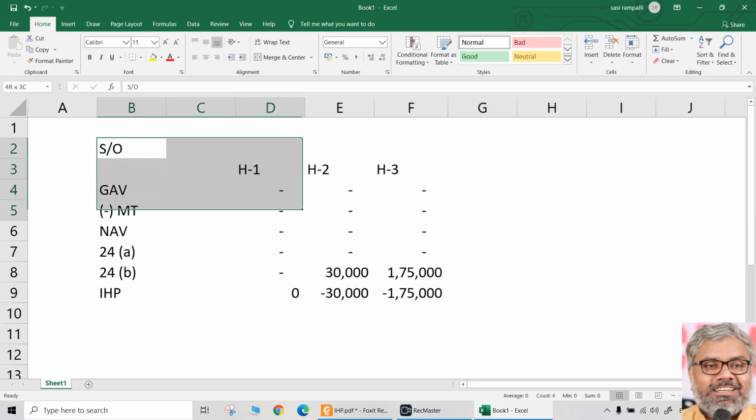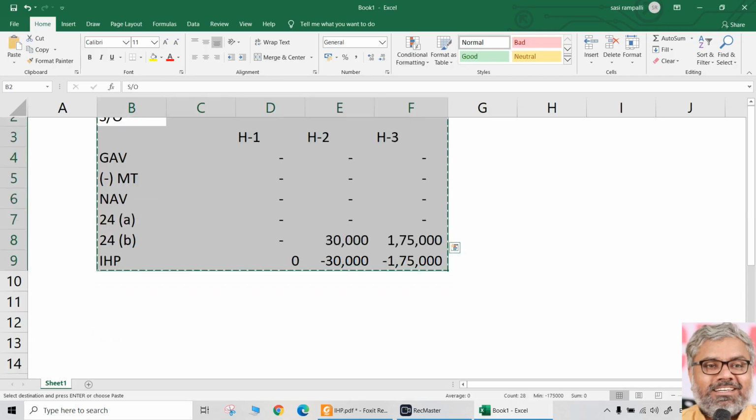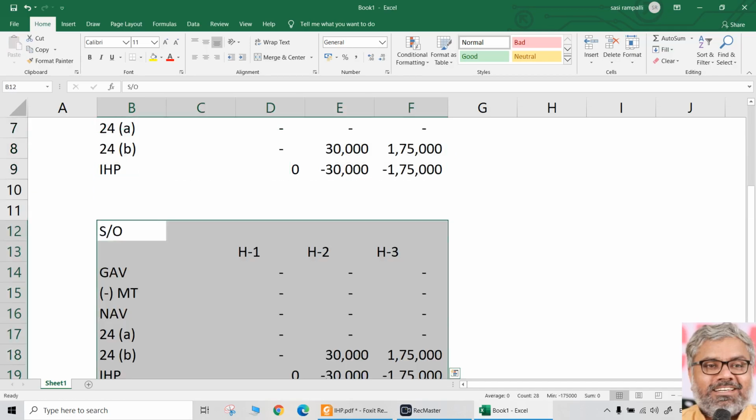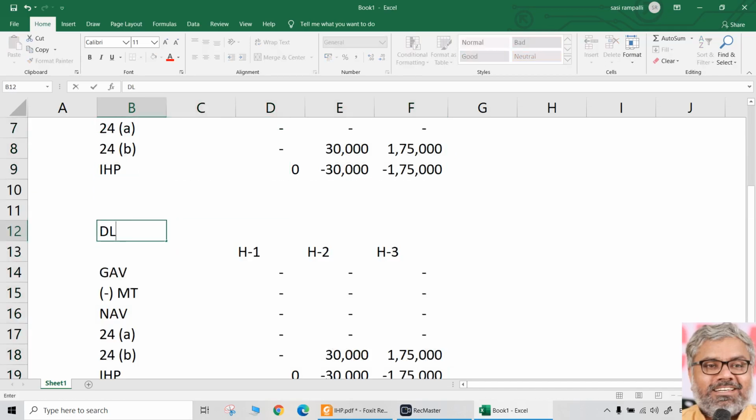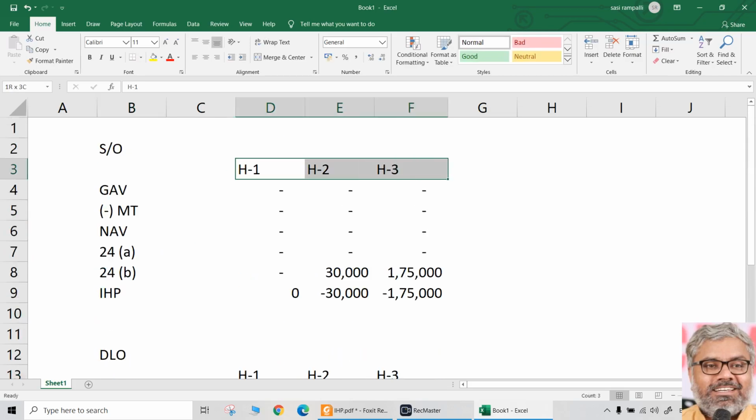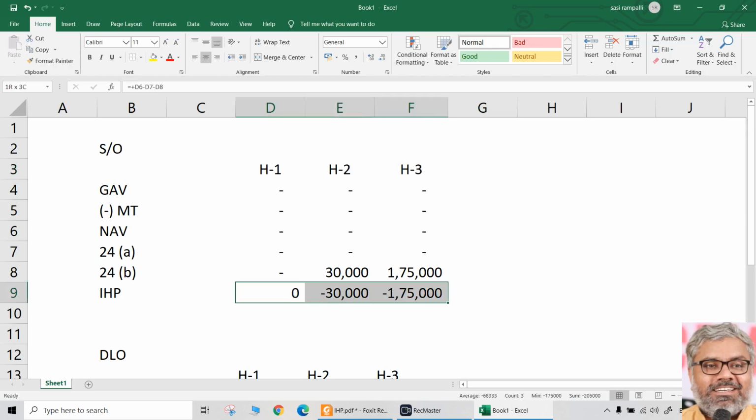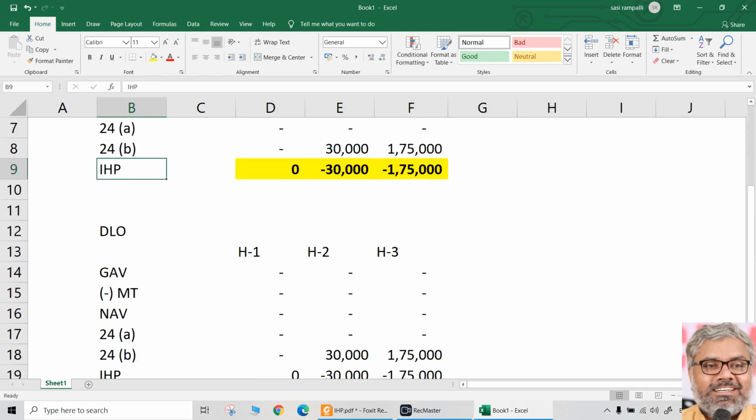We are calculating what if the house properties are self-occupied, if at all. Then what if the house properties are deemed to be let out? That also we have to calculate separately now. So if the house properties are self-occupied, these are the incomes, all of them under law.